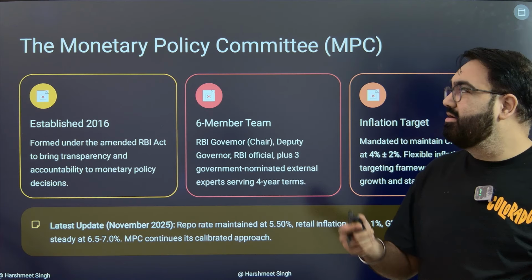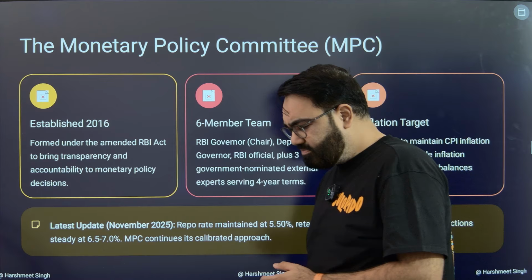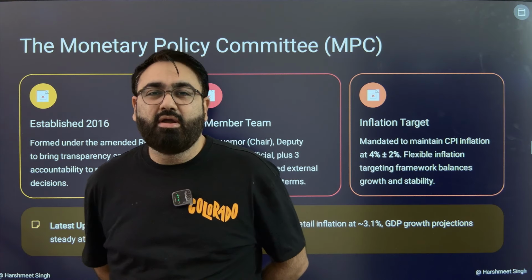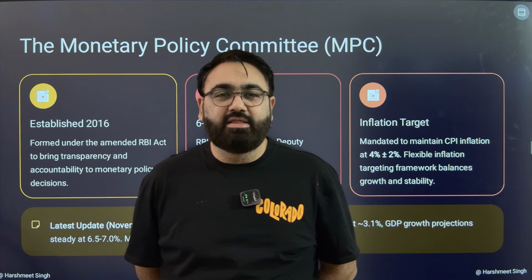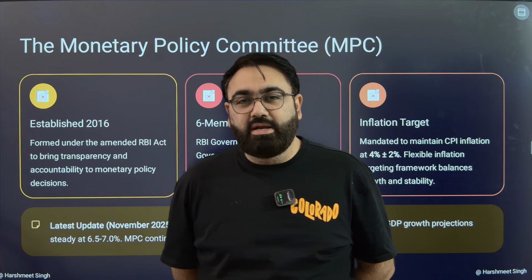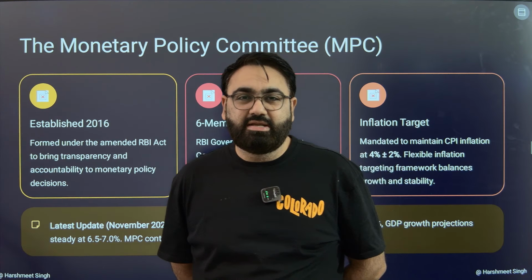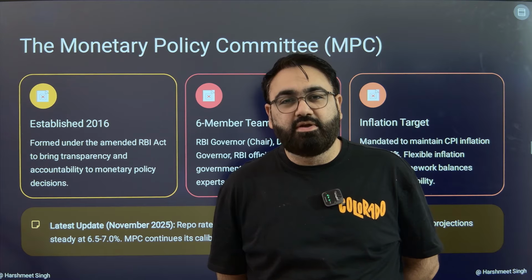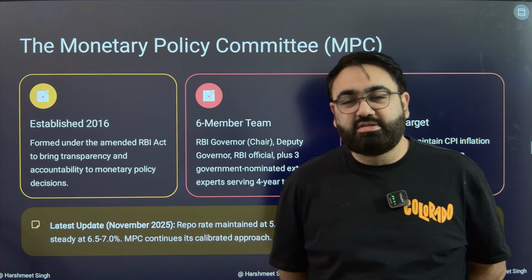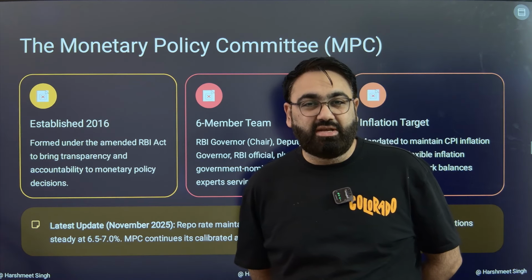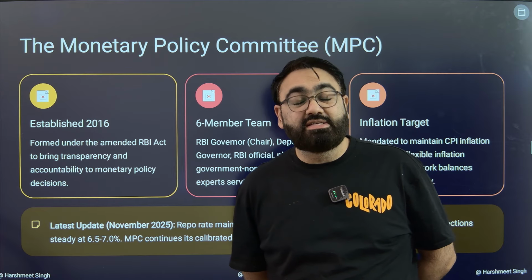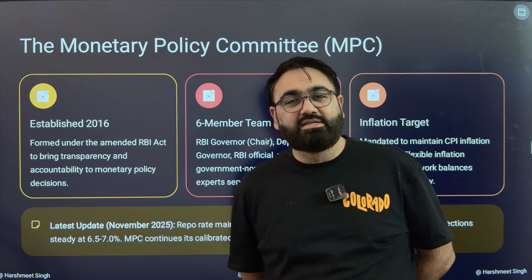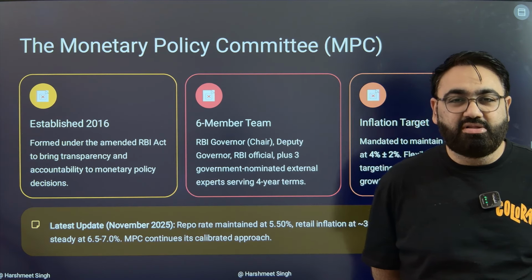Now, who does it? What are the people behind it? The decisions taken by the RBI in this regard are taken by a committee called the Monetary Policy Committee. This Monetary Policy Committee came into being as a recommendation of the Urjit Patel Committee. It was established in the year 2016. Since 2016, it has been working as a 6-member body that decides all these important monetary policy decisions.